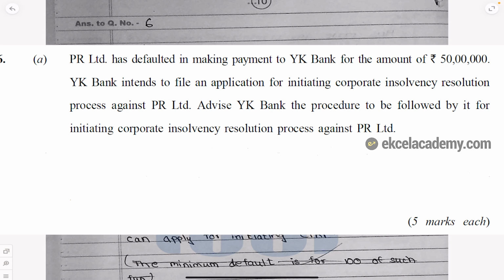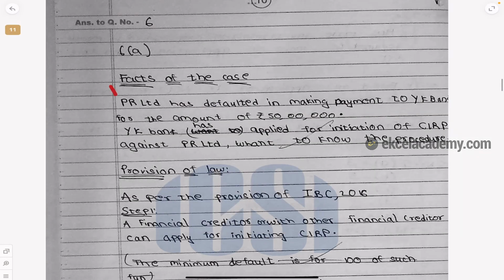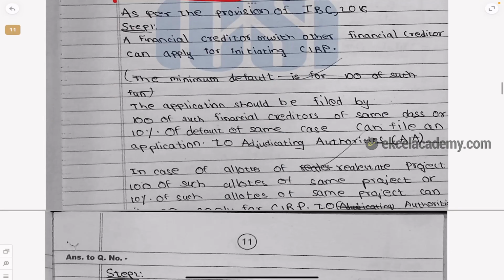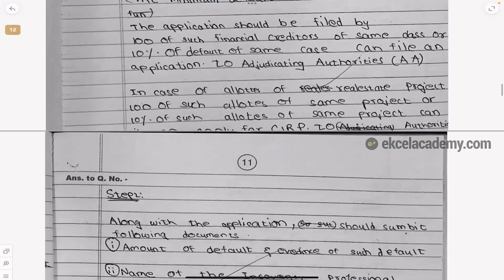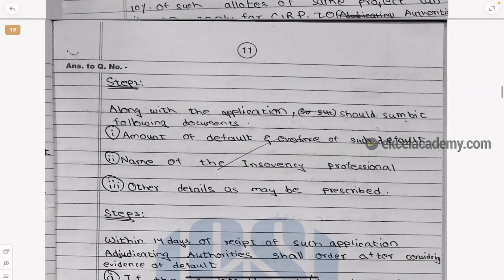YK Bank intends to file an application for the corporate insolvency resolution process. Now tell us what is the procedure to be followed. So the question is about procedure. Again, the facts of the case are given, the provision of the law is given, right? Then all the concepts stepwise.